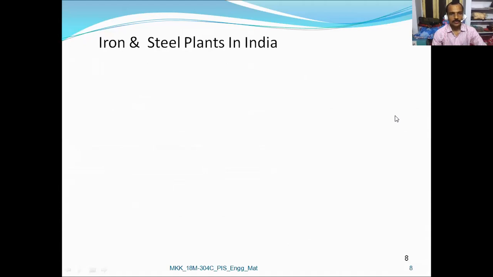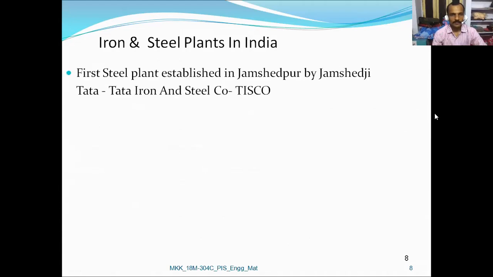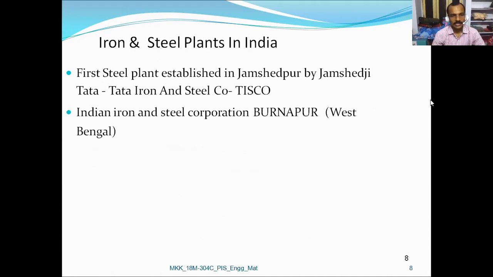Let us now concentrate on iron and steel plants present in India. The first steel plant was established in Jamshedpur by Jamshedji Tata, known as TISCO, Tata Iron and Steel Corporation. Next is Indian Iron and Steel Corporation, Burnpur, West Bengal.